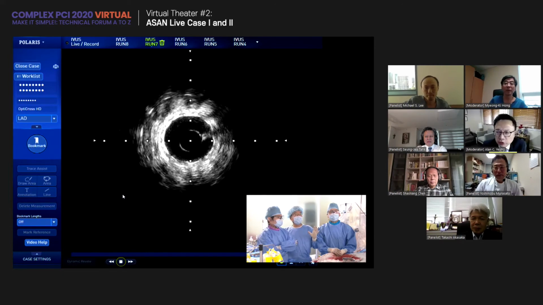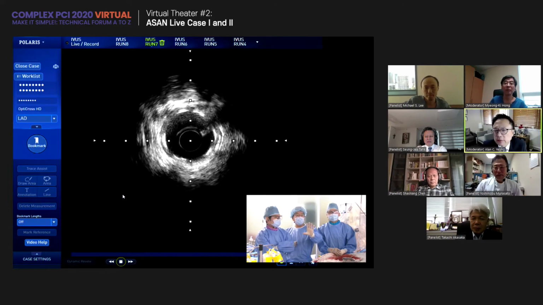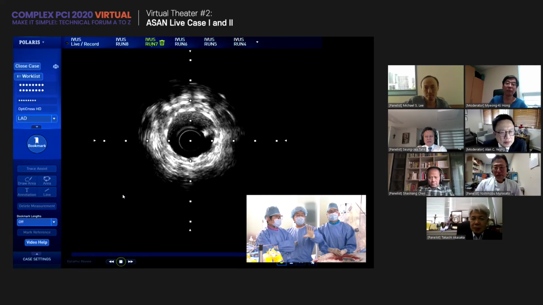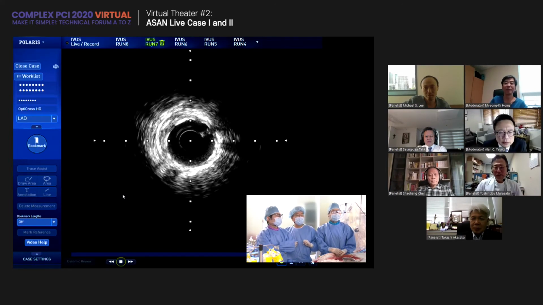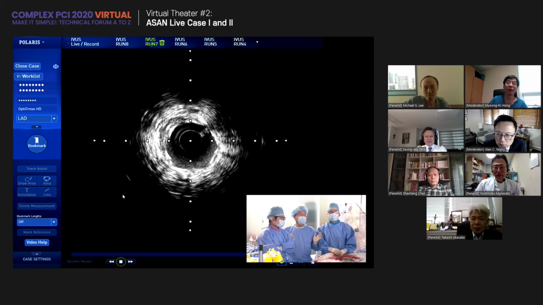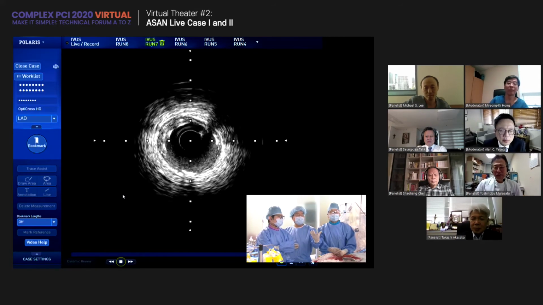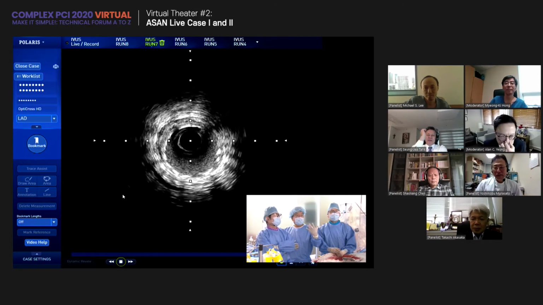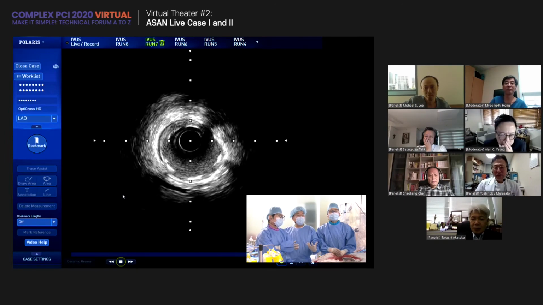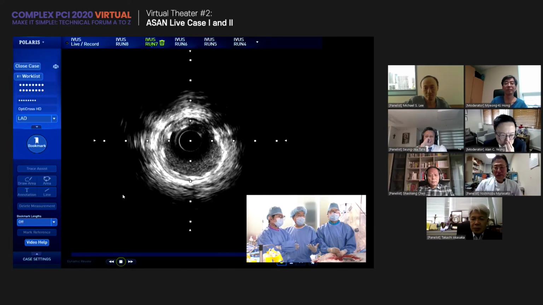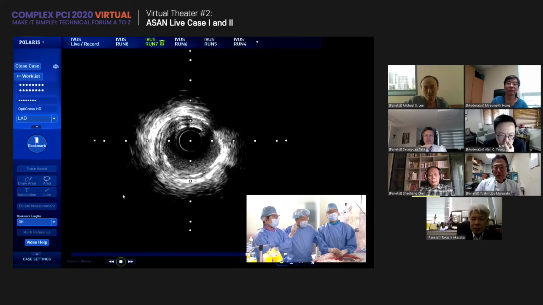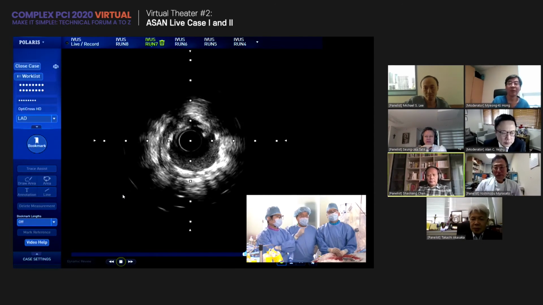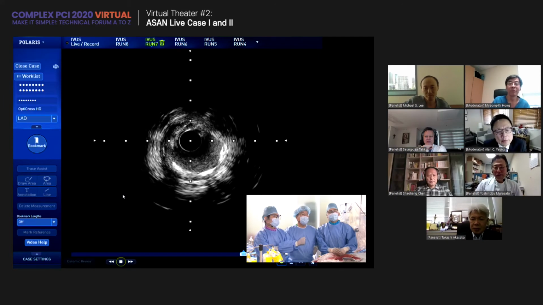Dr. Hong suggested we deploy the stent in the distal normal looking area and not use too much pressure. 2.75 stent at nominal pressure. The reason is that we want to have, at the least, a 5 square millimeter stent cross sectional area. I think that is quite enough, especially for a normal looking area. 5 square millimeters is quite enough. Effective stent area, right?